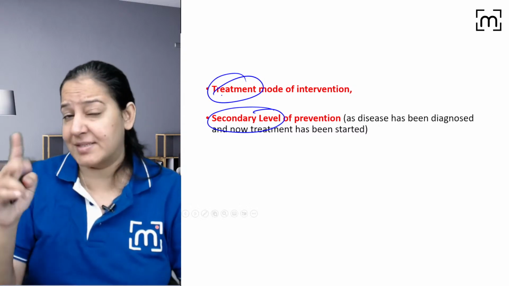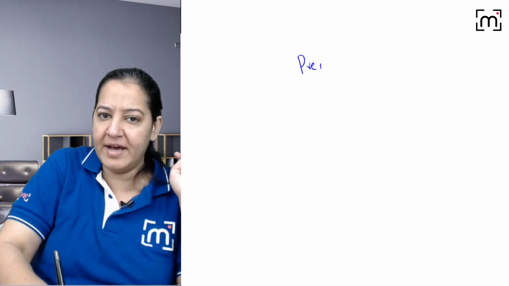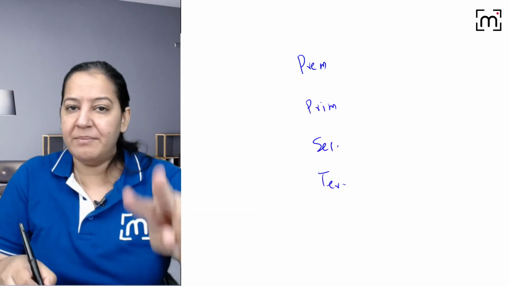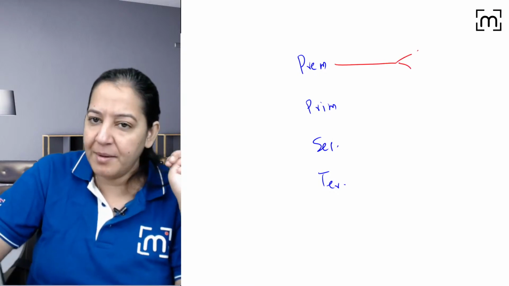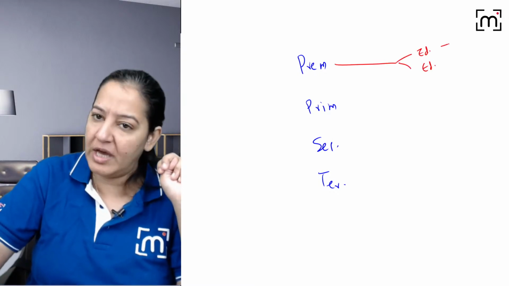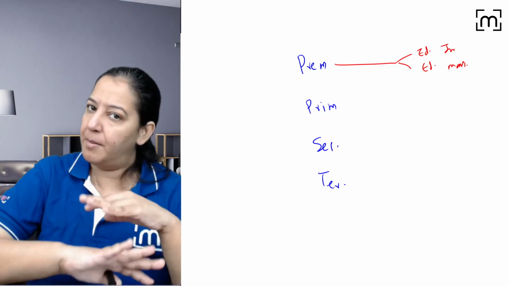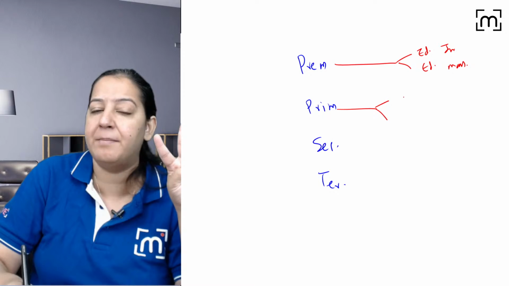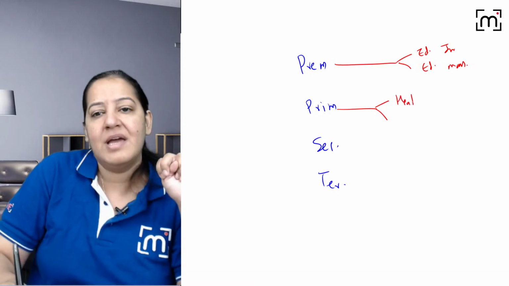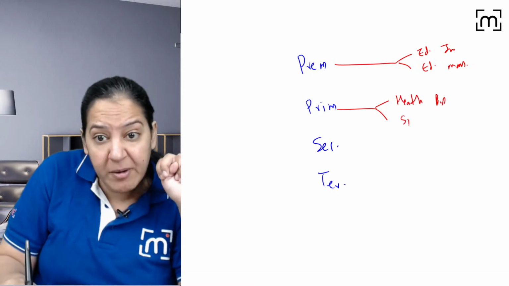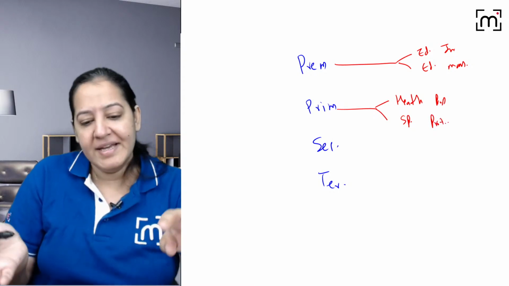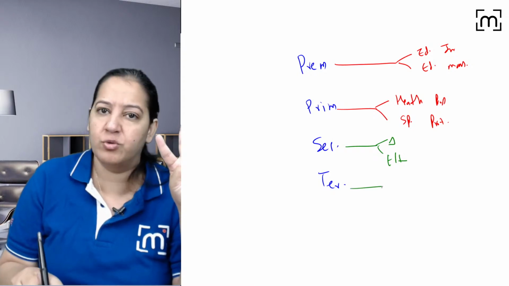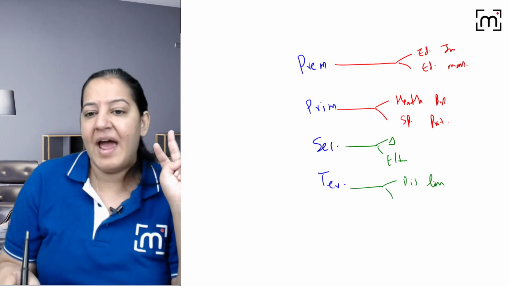Again, let me revise before asking the third question. Primordial, primary, secondary and tertiary. In each of them, you have two modes of intervention. Primordial means it's education. Education to the individual, education to the mass, the complete population. Primary maybe you have two. What are the two ways of primary prevention? It's health promotion, which is non-specific, and specific protection, which is for specific disease, right? Secondary maybe you have two things: early diagnosis and treatment. Tertiary maybe you have two things: disability limitation and rehabilitation.